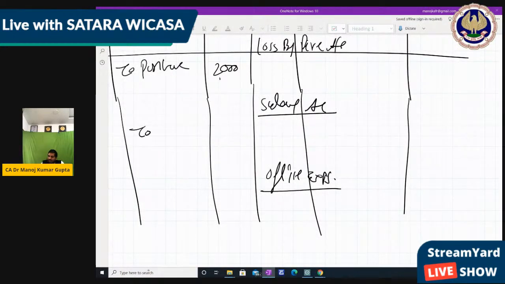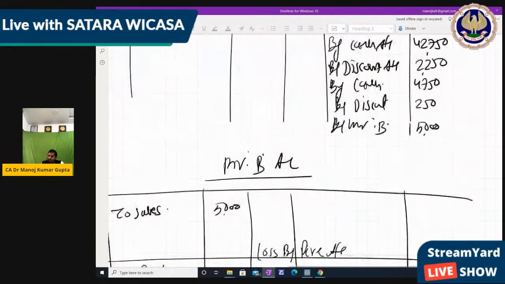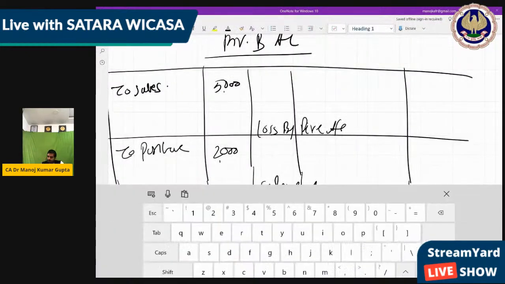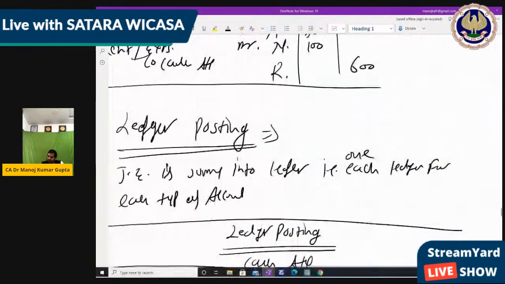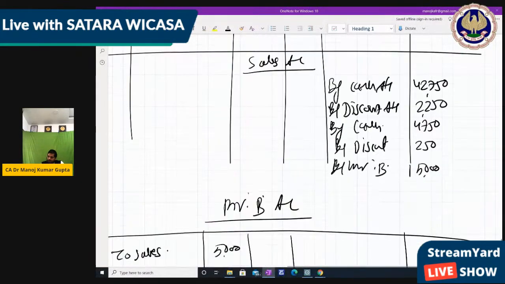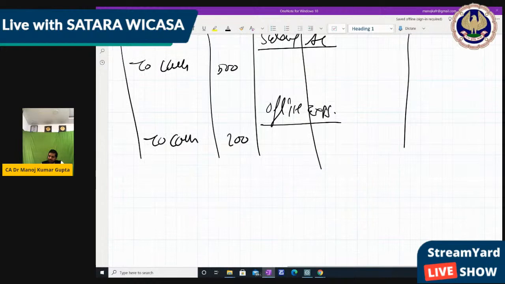So on the debit side we write to cash 500. You write cash only because we had used cash. And to cash 200. 200 or 100? It's 100. So office expense is only 100.